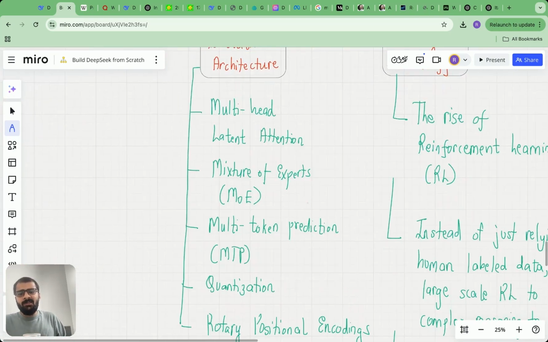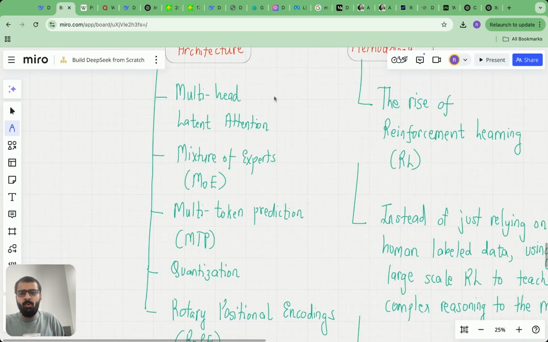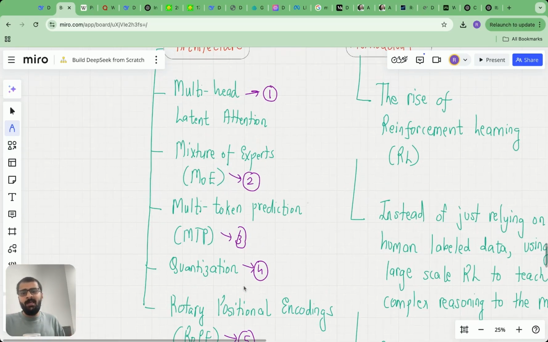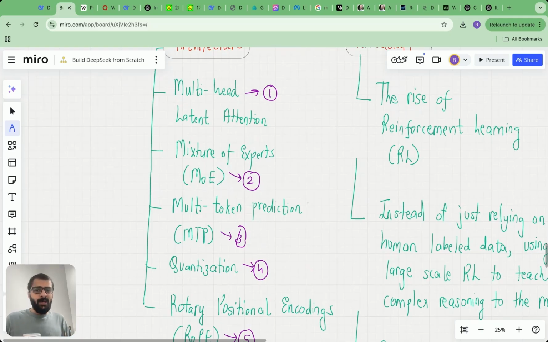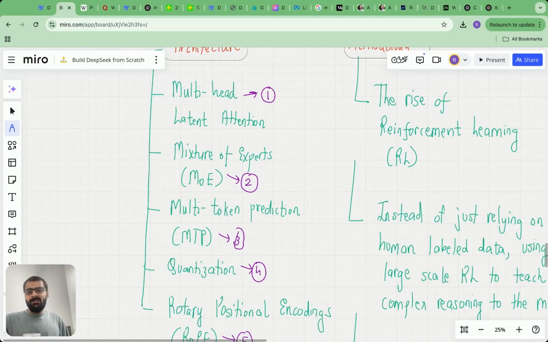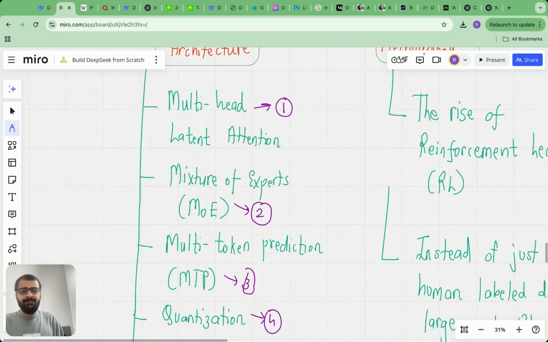First of all, in the architecture itself, I believe that DeepSeek has done the following five things, which make it truly an innovative architecture. First, they have something called multi-head latent attention. They have a mixture of experts model. Then they have multi-token prediction. Then they have quantization. And finally, they have rotary positional encodings. We are going to learn about all of these in detail. In fact, going into each one of them itself will take two lectures. There is very limited information about all of this on the internet, and you need to spend a lot of time on each of these to truly understand the architecture innovation.